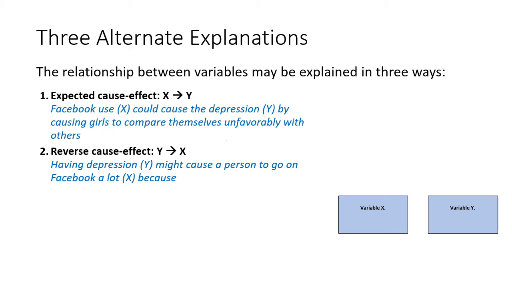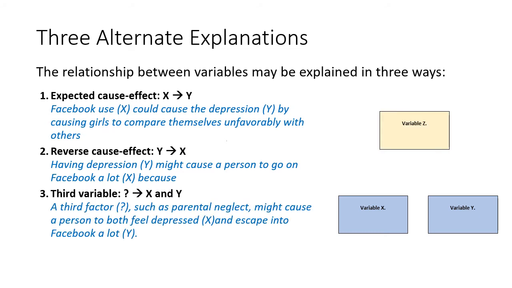So a girl is depressed, she stays home a lot more, and because she's home a lot more, she tends to go on Facebook. Or it could be a third variable. Some unknown factor, like maybe parental neglect, causes these girls both to feel depressed and to go onto Facebook a lot. And you might think of more variables that might be examined for variable Z. So, causal conclusions may not be drawn from correlational findings.